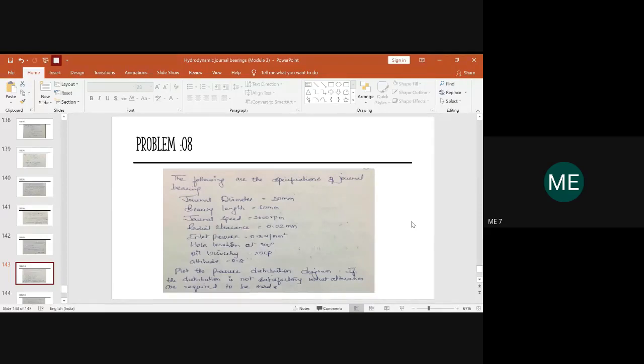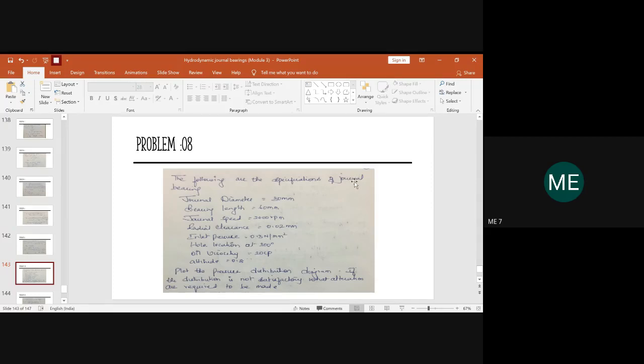So this one problem you can consider as a part of assignment. The other questions I'll be sharing by today, by tomorrow morning as a part of assignment. So this is one problem what you have to solve. I'll tell you how to do it. So you kindly solve it. Take the snapshot of this problem.